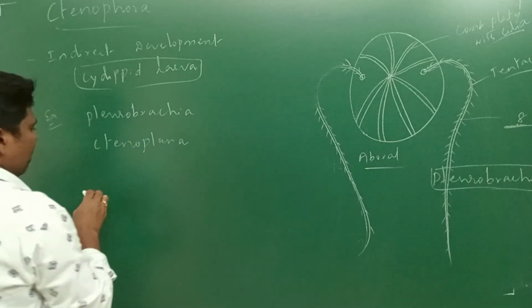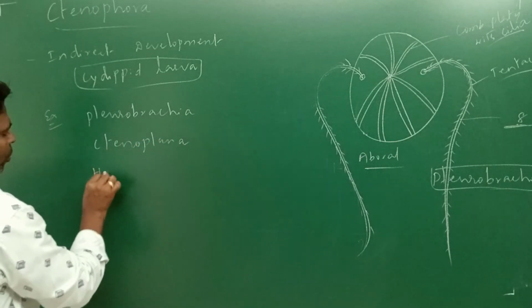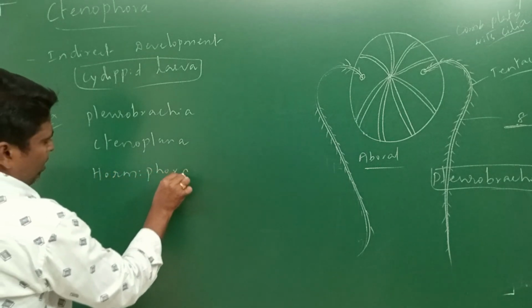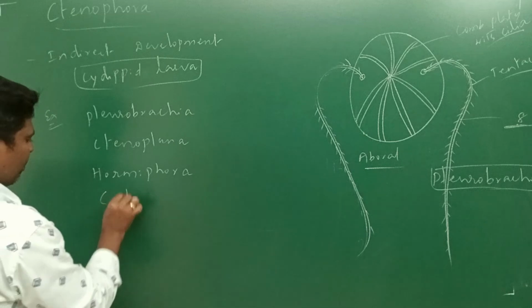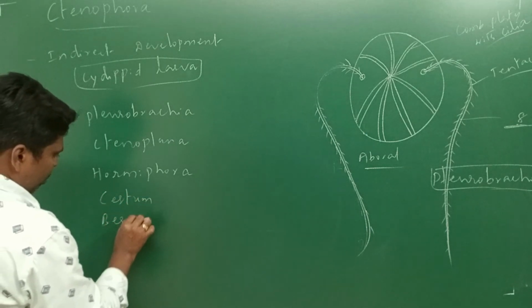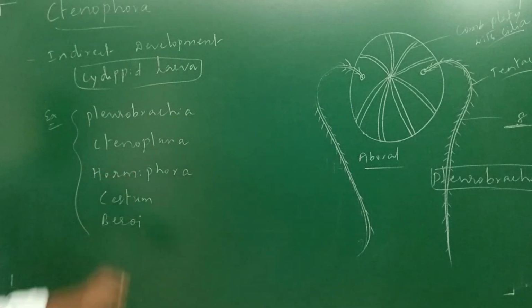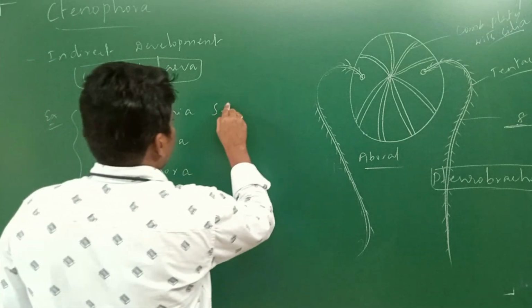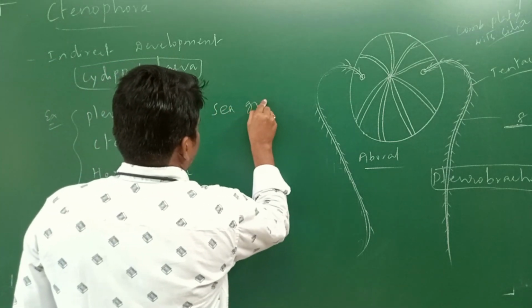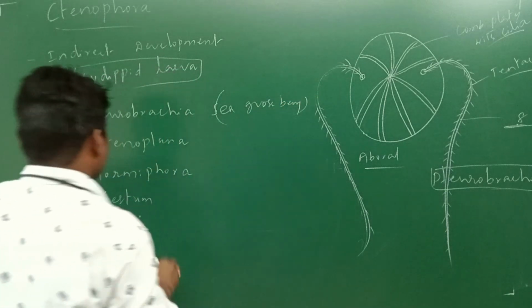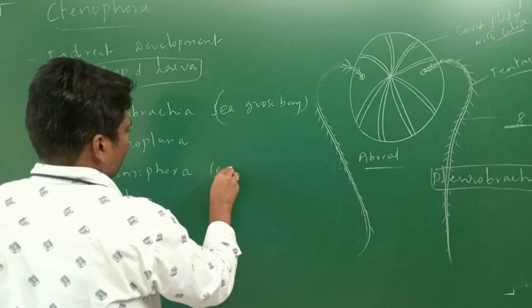Next, Hormiphora. Beroe. These are the animals you can see. Sea gooseberry, sea walnut. This one is the sea gooseberry, and this is the sea walnut.